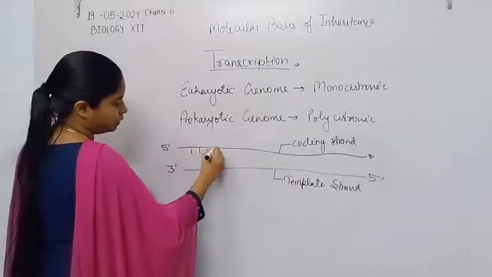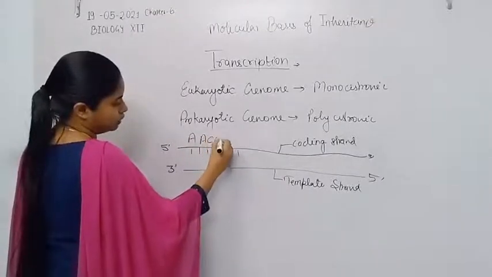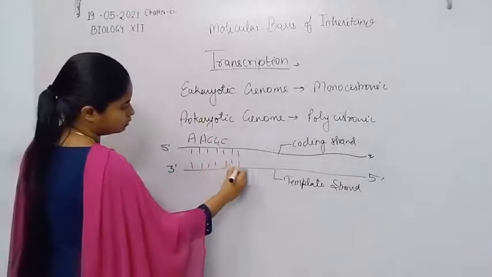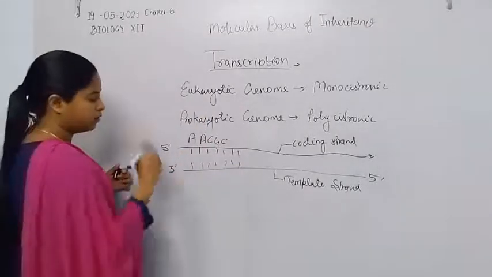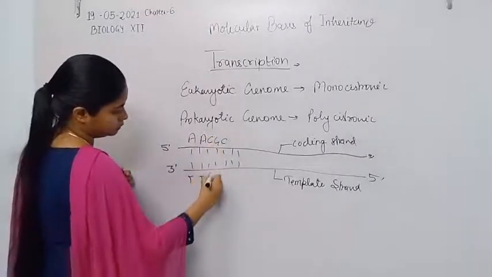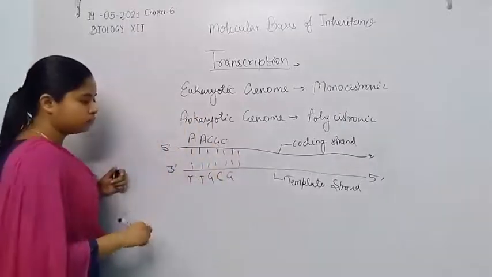For example, here is adenine, adenine, cytosine, guanine and cytosine, and because both are complementary to each other, here is thymine, thymine, guanosine, cytosine, and guanosine.